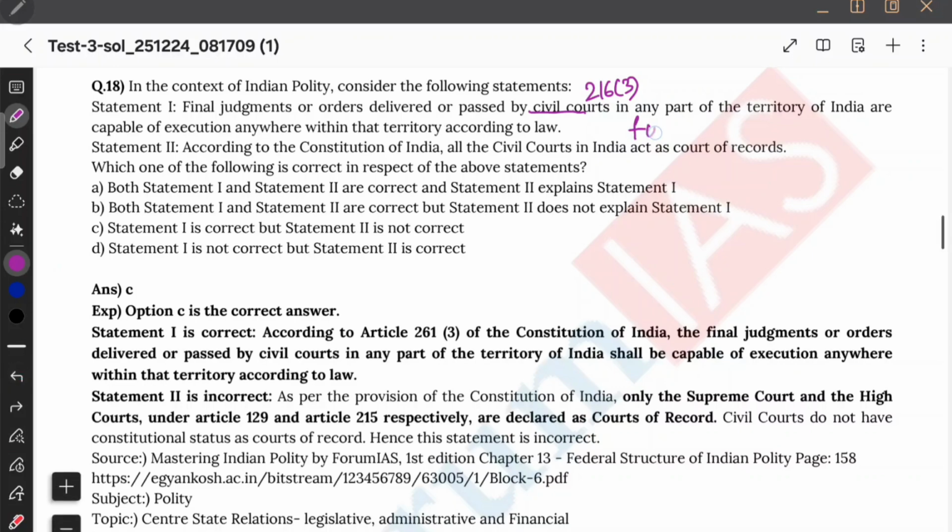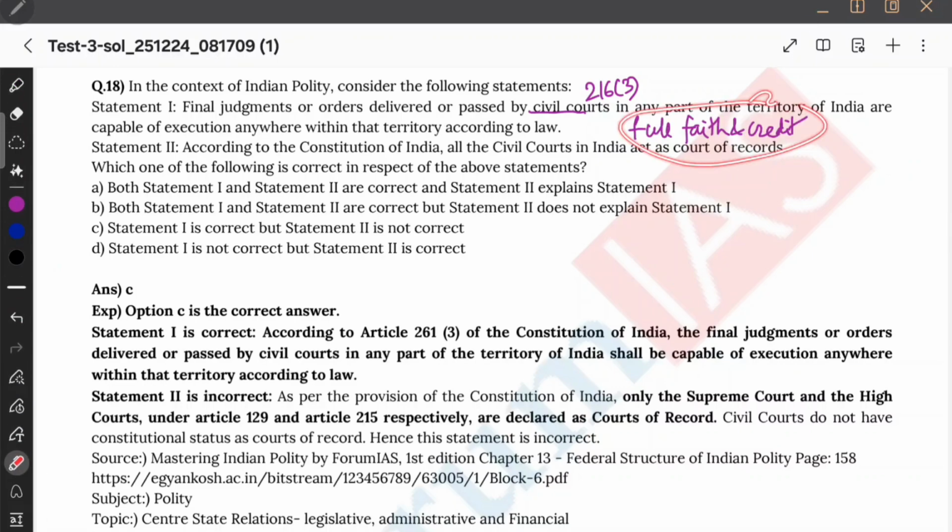There is this full faith and credit clause that will enable civil courts judgments to be executed throughout the territory of India. Okay, they are saying the statement to us, as per the Constitution of India, all civil courts are a court of records. No, there are only two courts under court of records. One is Supreme Court and the other is High Court. That's all. Only two courts. Therefore, this option will be utter wrong. All civil courts are not court of records. Only High Court and Supreme Court, they are the court of records.